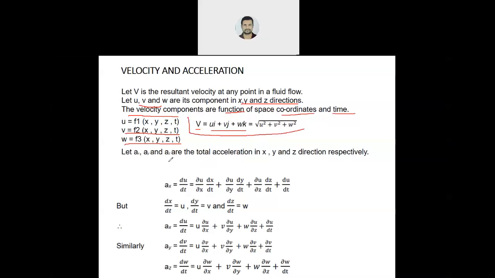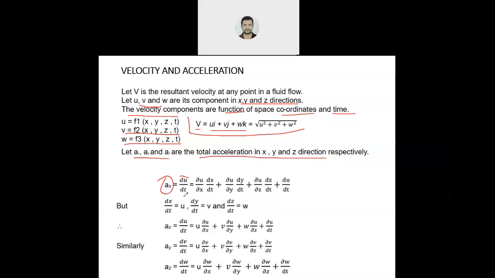Next, acceleration. ax, ay, az are the total accelerations in the x, y and z directions. Clear? Now coming to ax, because it is the x direction, we will take the velocity in the x direction, du, and acceleration is nothing but velocity per unit time.